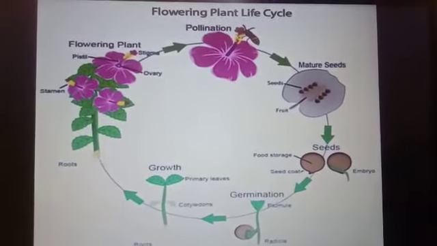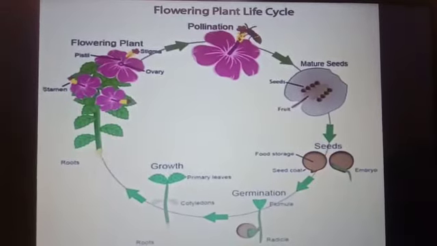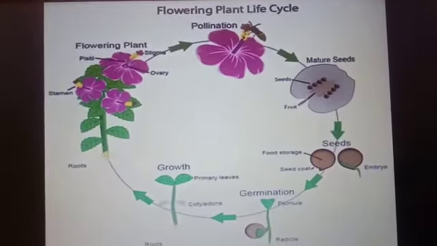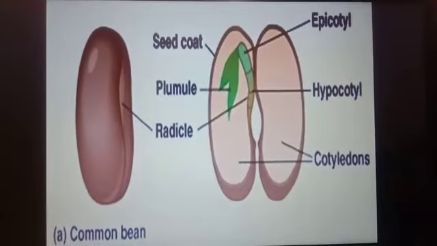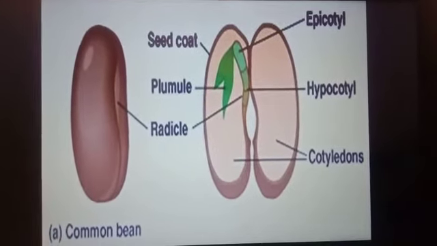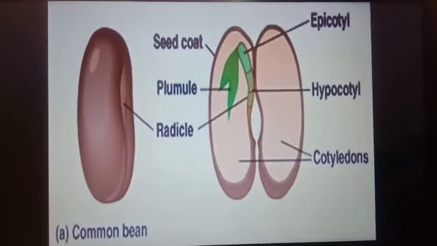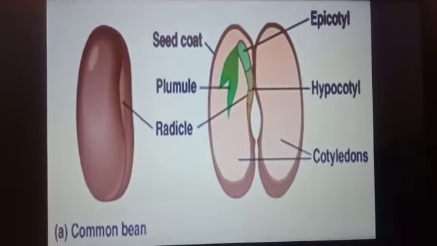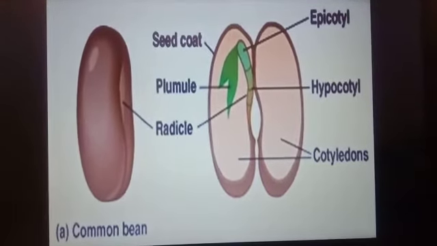There is a protective coating around the seed called the seed coat. A seed is a sexual reproductive body of a plant, which can be used to grow more plants. All the ovules present in the ovary of the flower get fertilized by the pollen grain and grow to become a seed. The ovary of the flower develops and becomes a fruit, and the fruit is the ripened ovary of the flower.